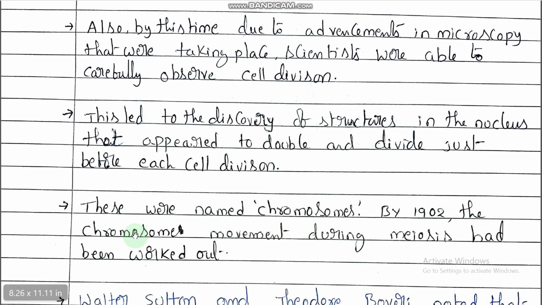By 1902, the chromosome movement during meiosis had been worked out. So at that time, what happens? Whatever the discoveries at that time, at the time of cell division, some of the factors are going to be divided and reach the cells. Those factors were named chromosomes, right? So chromosomes separating at the time of cell division was proposed in the year 1902. The chromosome movement during meiosis had been worked out, right?